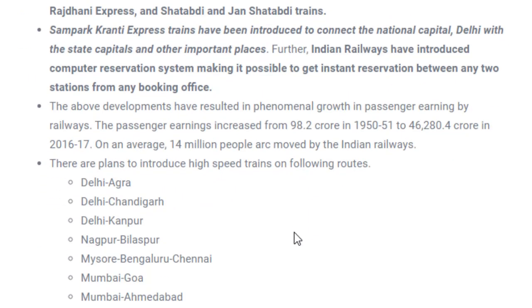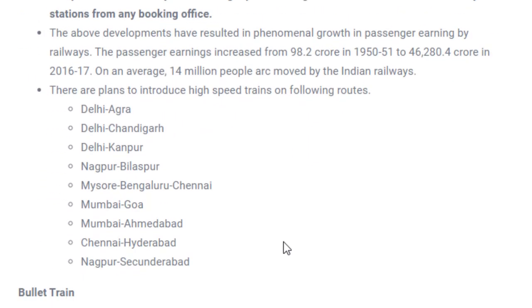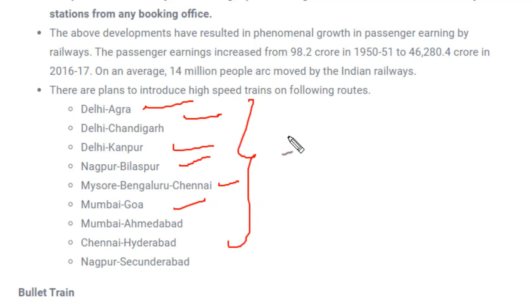Now there are certain fast moving trains. Till now, fast moving trains are not built in India. It is built on one route, but plans are there. There are plans to build high speed trains between Delhi to Agra, Delhi Chandigarh, Delhi Kanpur, Nagpur Bilaspur, Mysore, Bangalore, Chennai, Mumbai, Goa. So these are the routes where high speed trains are to be built in future.